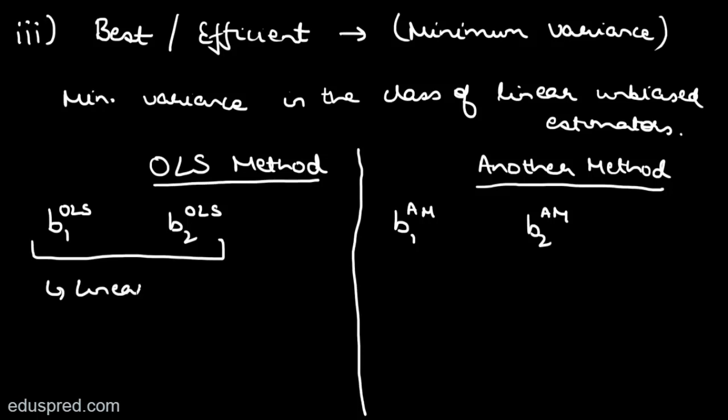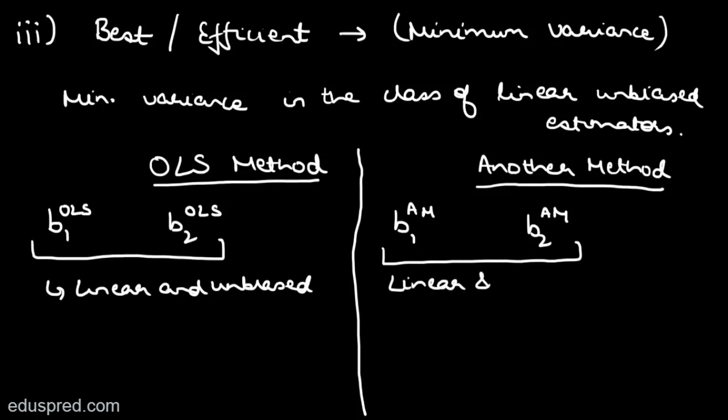Let's say that these OLS estimators are linear and unbiased. And let's say that the estimators that you have got from this another method are also linear and unbiased. Given this scenario, what we are claiming is that the variance of the OLS estimators will be less than the variance of the estimators from this another method.